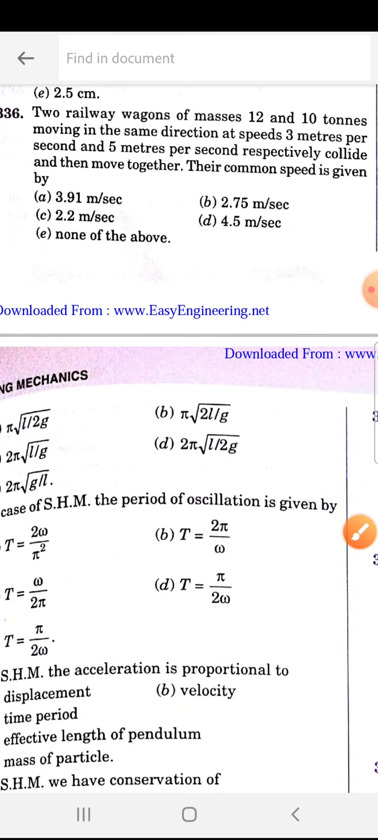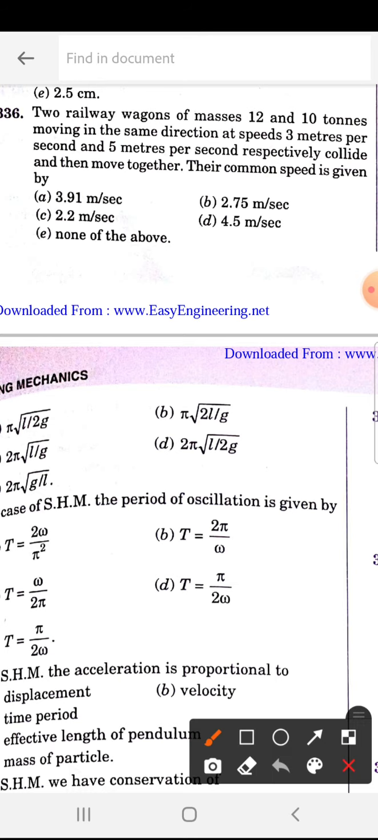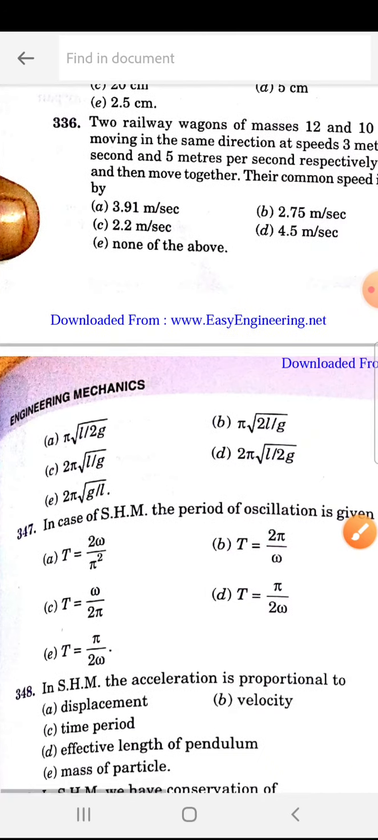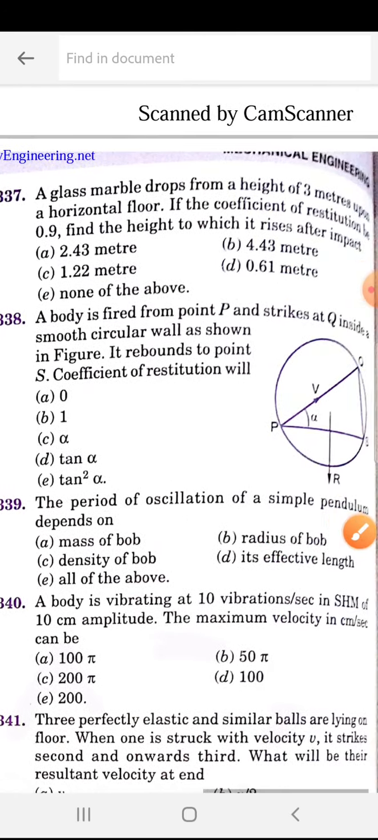Two railway wagons of masses 12 and 10 tons moving in the same direction at speeds of 3 meter per second and 5 meter per second respectively collide and then move together. Their common speed is given by 336 is A, that is 3.91 meter per second. Next, 337.